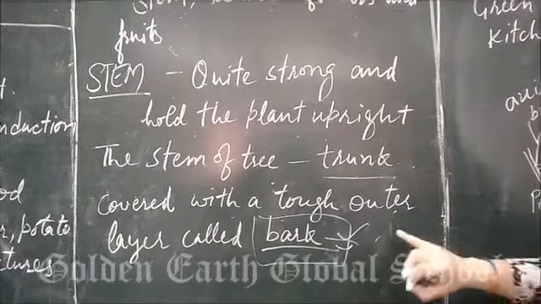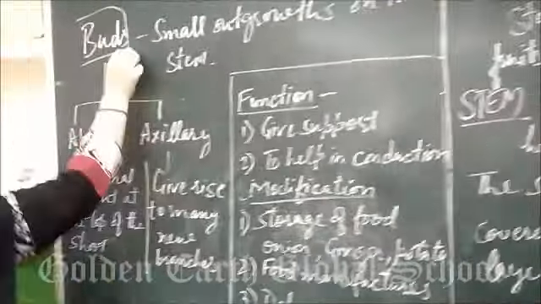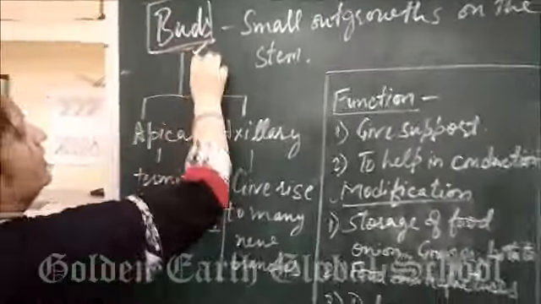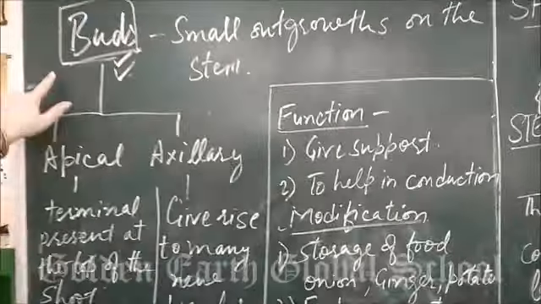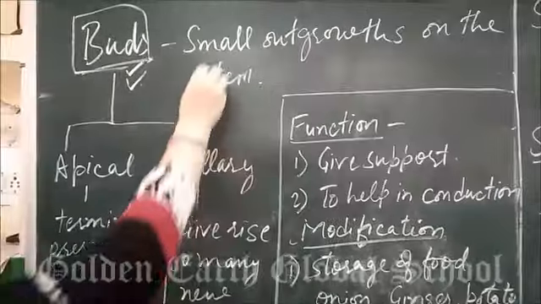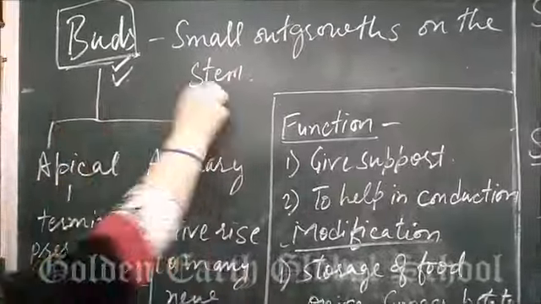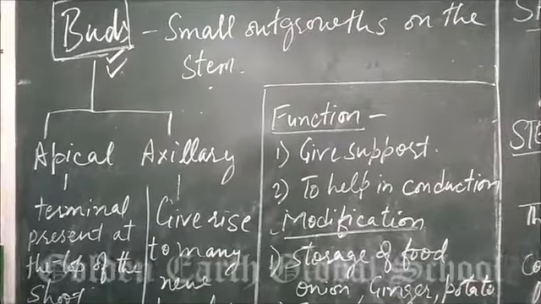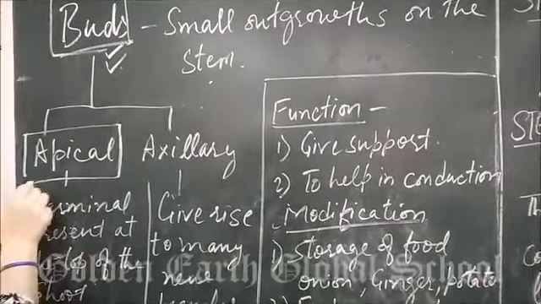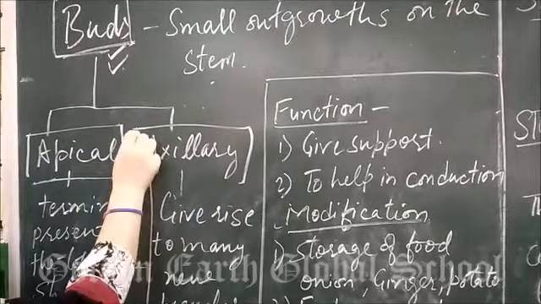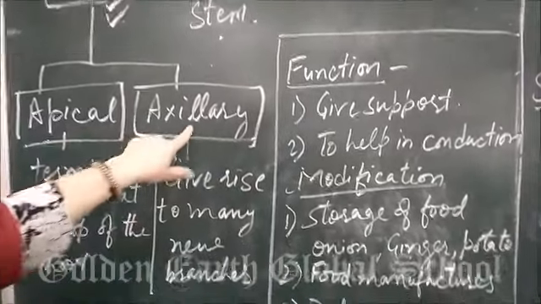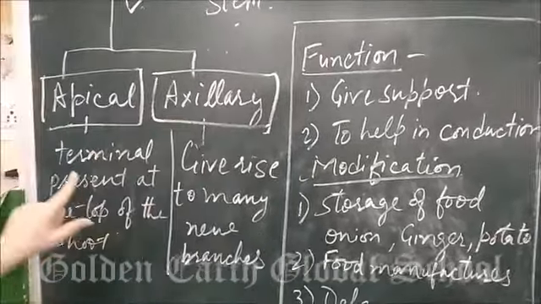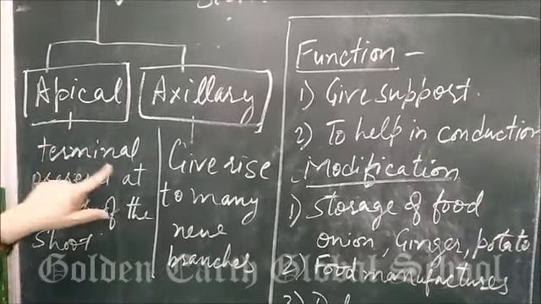Clear? Then the stem has buds. Now we are going to start with the bud. First of all, what is a bud? A bud is a small outgrowth on the stem. It is of two types: apical bud and axillary bud. The apical bud is terminal.